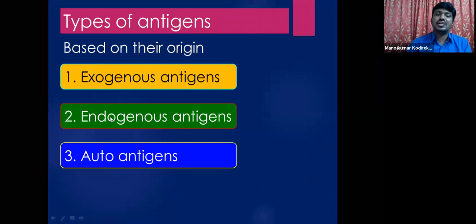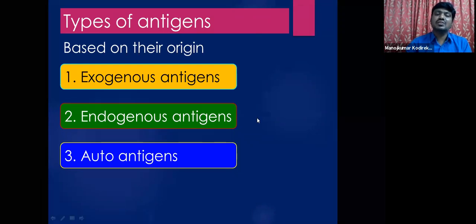And coming to endogenous, endo means within the body, that is in our body itself. As I already mentioned, during pathological conditions our normal cellular proteins can act like self antigens. All such self antigens can be called endogenous antigens, because these are the antigens that are present in the body itself, they do not come from outside. And coming to autoantigens, as I mentioned, blood grouping antigens, like we have seen on the surface of the red blood cell, we have A antigen, B antigen, Rh antigen.